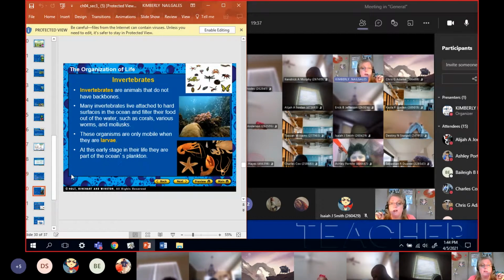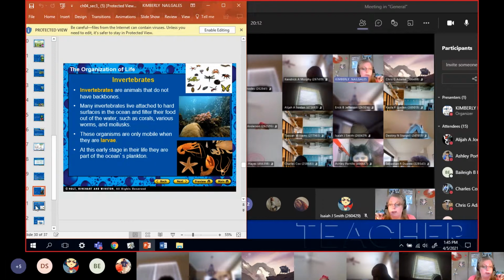All right, moving on. Now there's two groups of animals, vertebrates and invertebrates. It's talking about your backbone. Invertebrates do not have a backbone. Vertebrates do have a backbone. That's what you call your backbone. So invertebrates, they don't have a backbone. We're talking stuff like coral and lobsters and crabs and jellyfish and starfish and butterflies and bugs. Those are all invertebrates, and worms and bees and all sorts of things. They do not have a backbone.